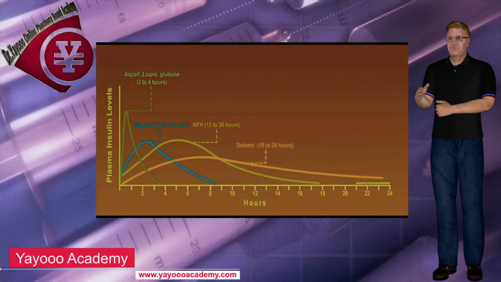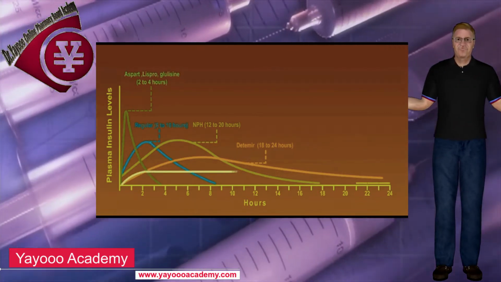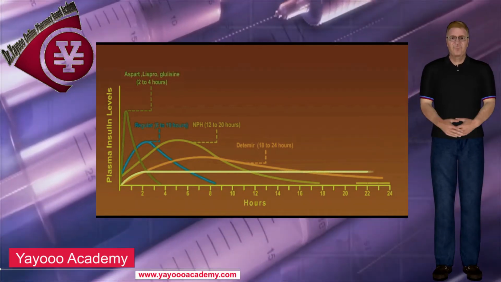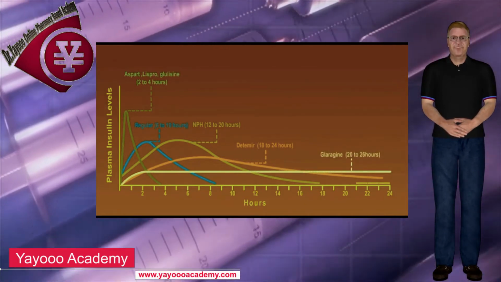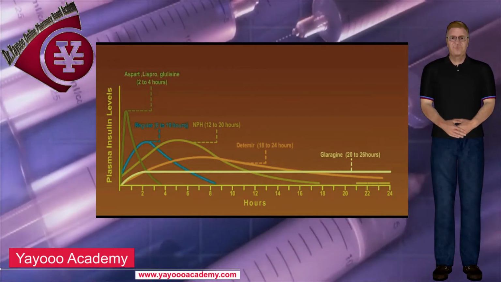But for long-acting, insulin glargine and insulin detemir are modified forms of human insulin that provide a peakless basal insulin level lasting more than 20 hours, which helps control basal glucose levels without producing hypoglycemia.